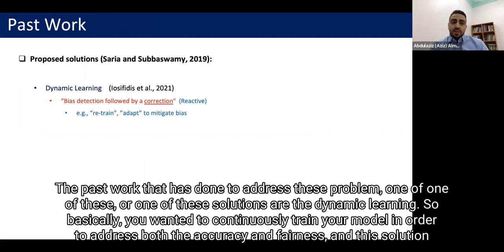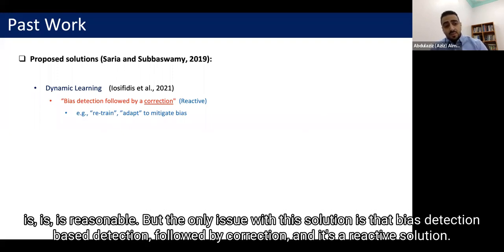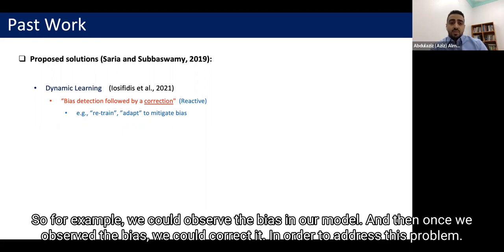One of the solutions in past work to address these problems is dynamic learning. Basically, you continuously train your model in order to address both accuracy and fairness. This solution is reasonable, but the only issue is that it is bias detection followed by a correction, so it is a reactive solution. For example, we could observe the bias in our model, and once we observe it, we could correct it in order to address this problem.